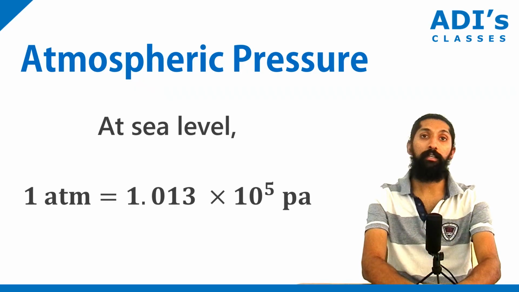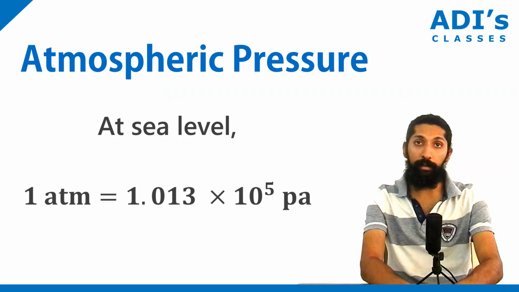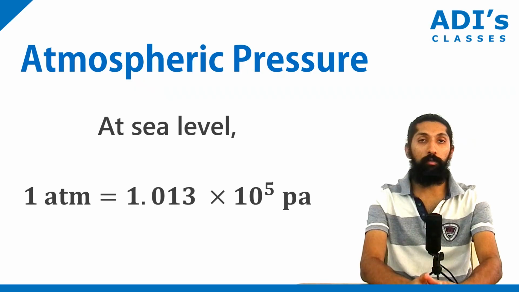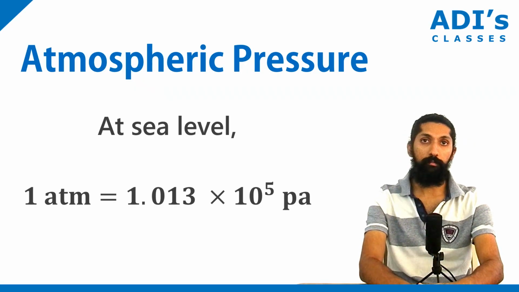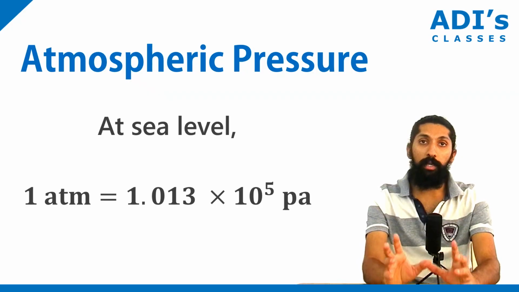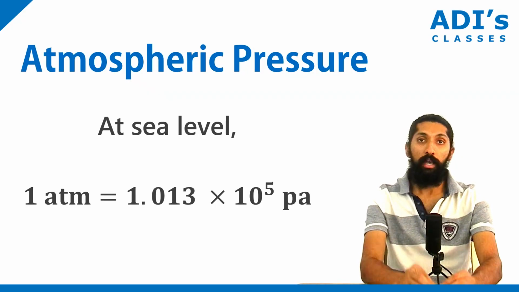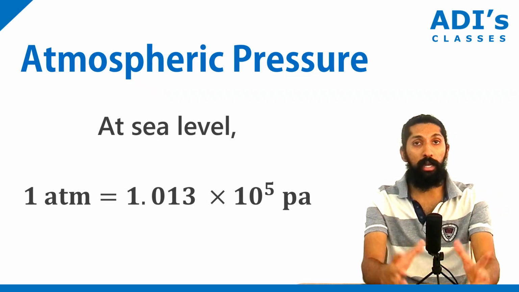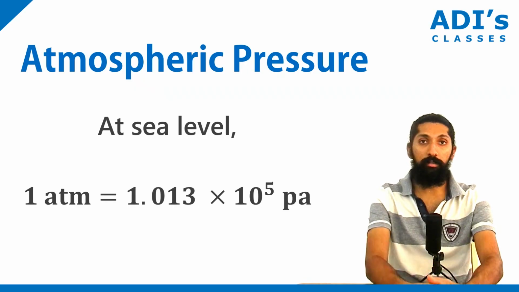Now at sea level, this is very important, the atmospheric pressure we write as 1 atm. We just call it one atmosphere. 1 atmospheric pressure is 1.013 × 10^5 Pascal. So much pressure is being applied on us at every second. Every second we have around 10^5 Pascal of pressure acting on us.